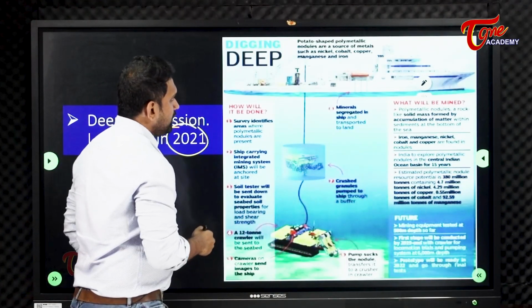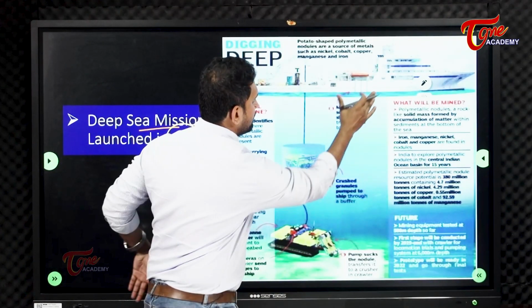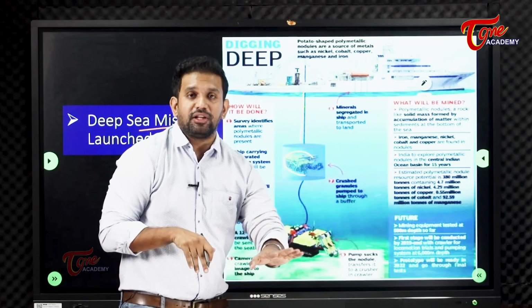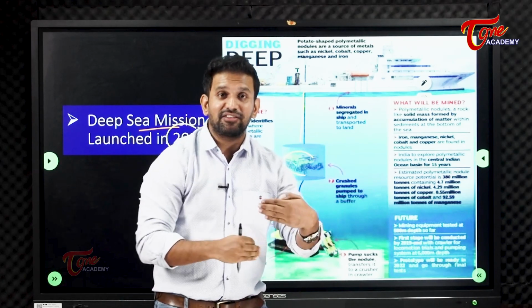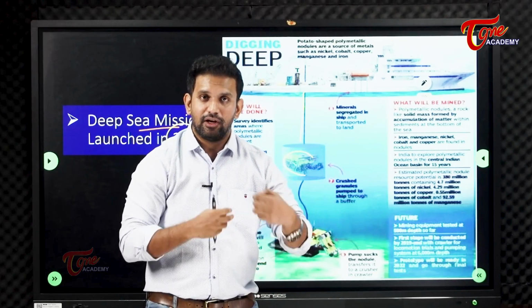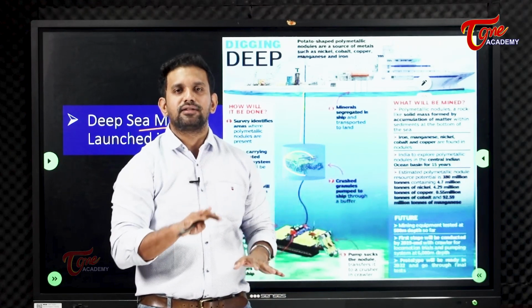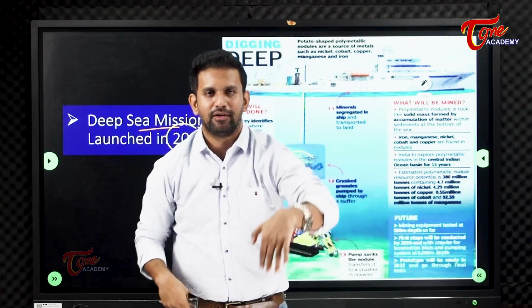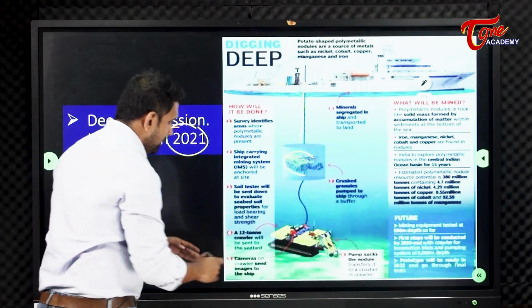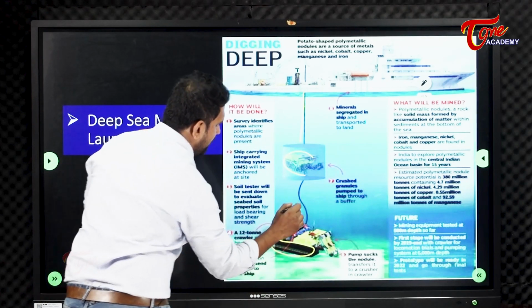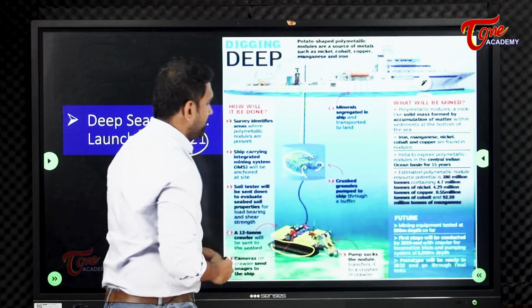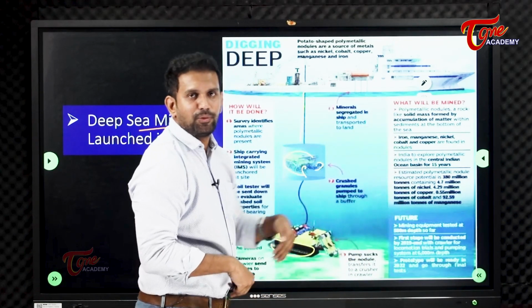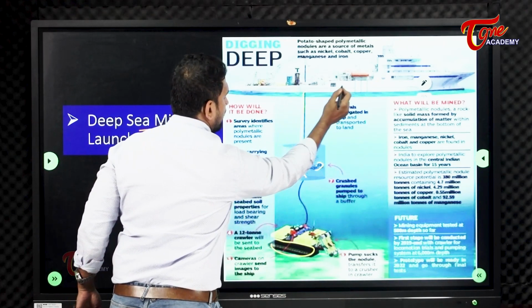The Deep Sea Mission is nothing but a ship, and from this ship a big vehicle, a crawler, is sent down. You might have seen tanks on the borders or in the movies during a war. Like that, we also have a crawler. It will crawl, it will have a belt, and it will also have components like robotic arms. We will carry that.